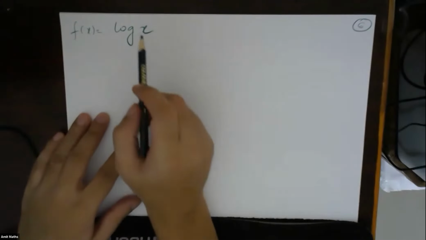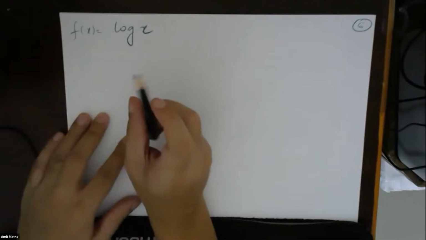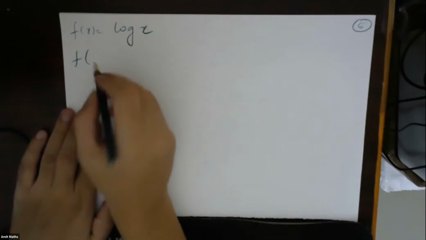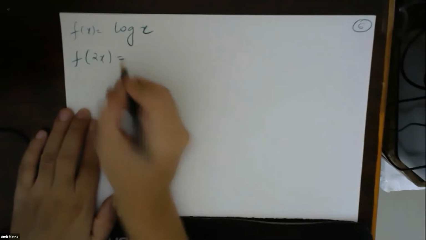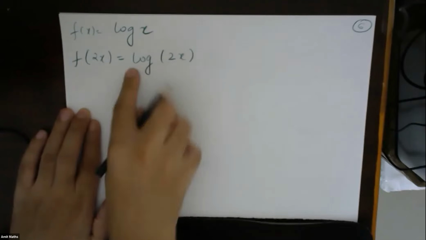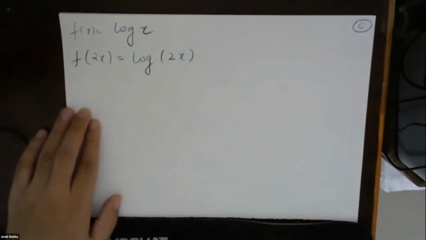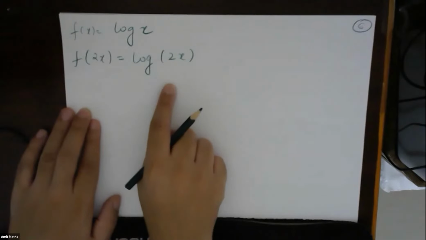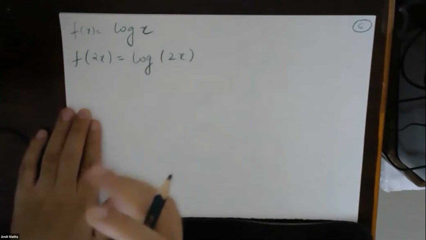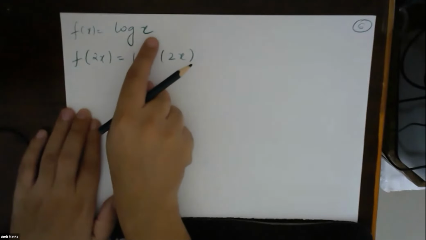Okay, now see, this is f of x is equal to log x. So if I had to write f of 2x, the new function will become log of 2x. Understood? Now what I wanted to do is first draw the graph of log of x.